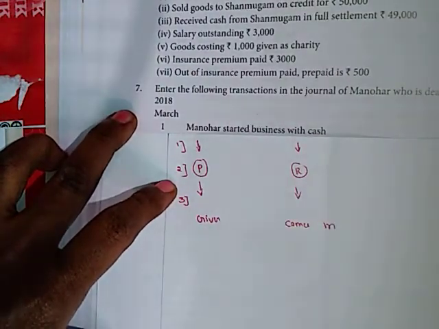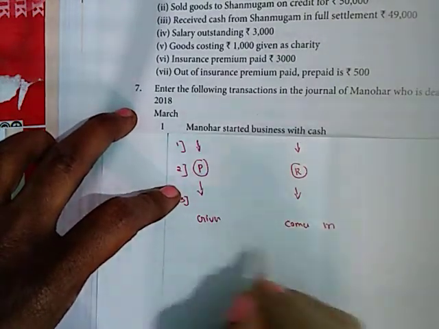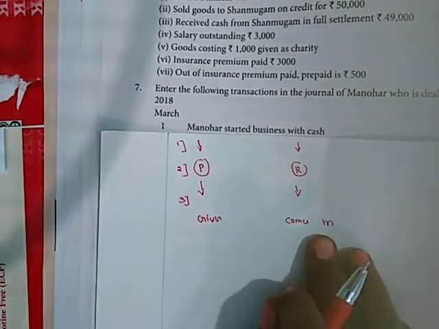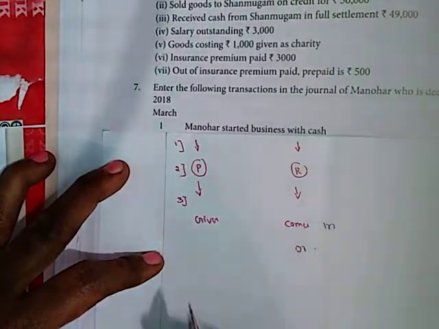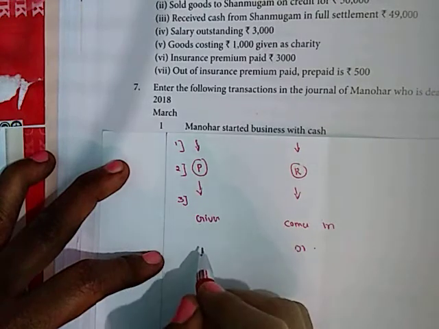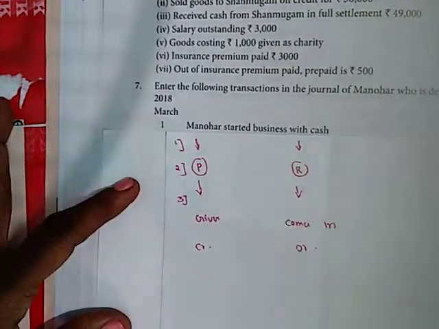Now we applied the rule, and now you can write the journal. Which is to be debited? Debit what comes in. Cash should be debited, and credit the giver. So the entry will be